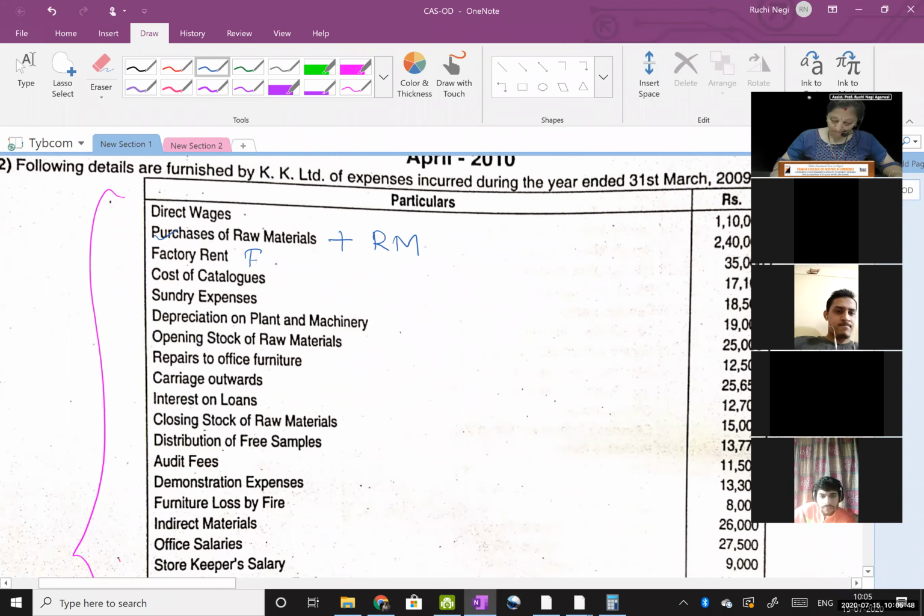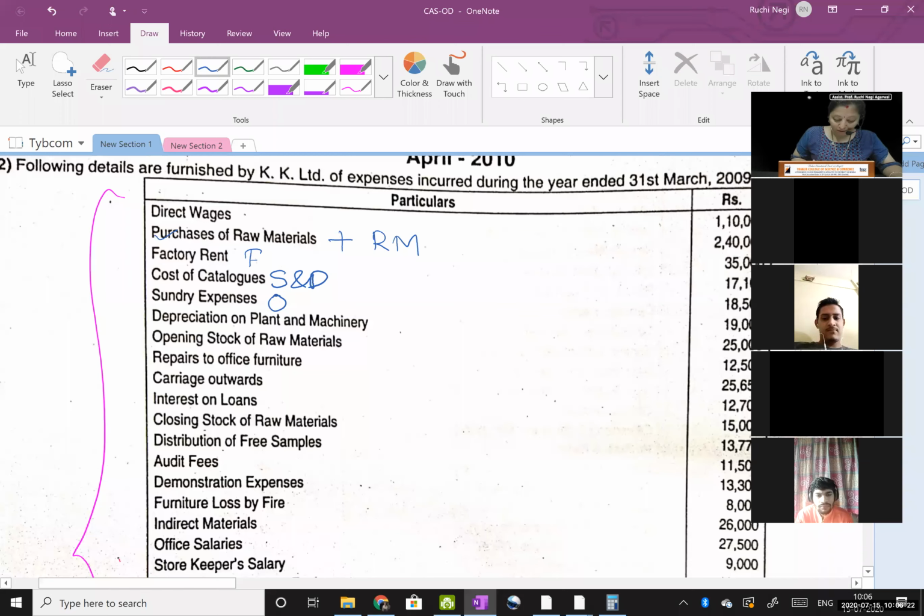Where will this come? Cost of catalog. Answer it in the chat box. Yeah, Gmail, right. It will come under selling and distribution. Oh, yeah, Nidhi, right. Selling and distribution. Okay. So I'm writing here S&D. Sundry expenses, it's admin overheads. You can even call it office overheads. So you can write O also, you can write A. Both are one and the same.